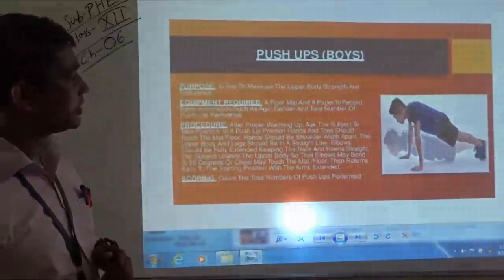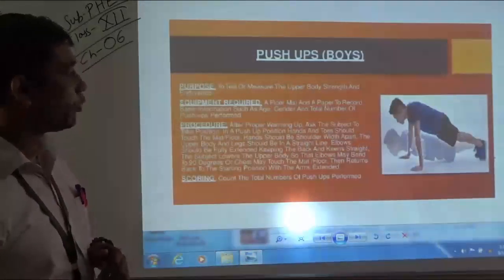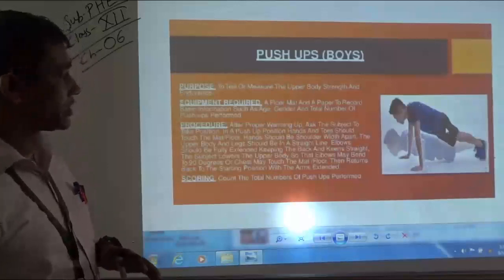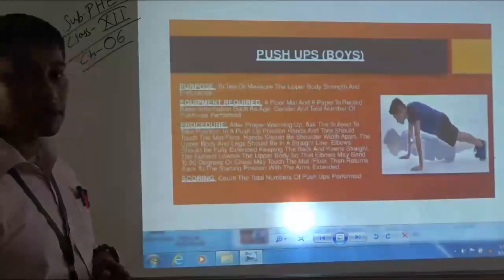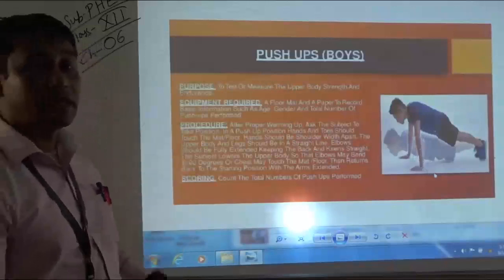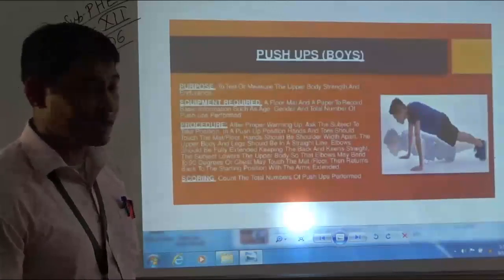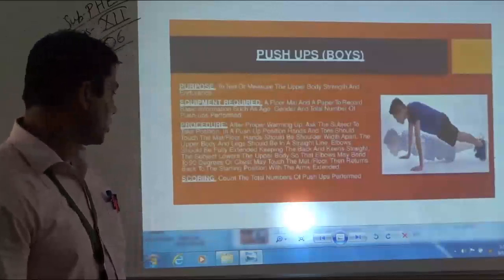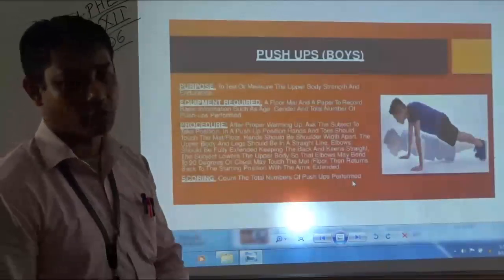In push-ups, as you can see, the subject's body will be straight, and both arms should be shoulder width apart. From this position, the subject needs to lower his upper body, and again straighten his forearms. When the subject brings his upper body down, his arms will only be flexing. The rest of the entire body should be in straight alignment. Under scoring, count the total number of push-ups performed and it will be noted down.